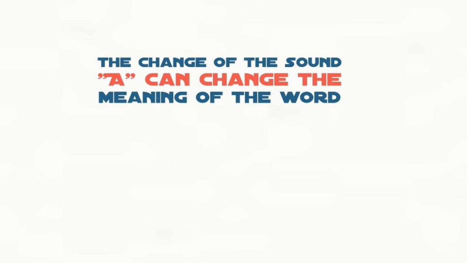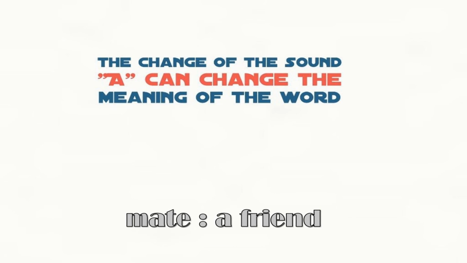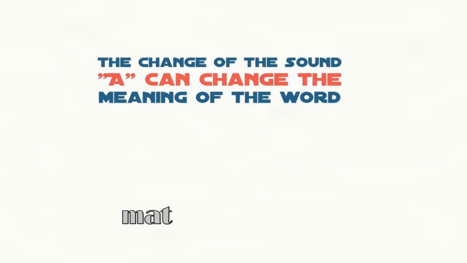Remember that the change of the sound A can change the meaning of the word. Let's see some examples. Can you read this word for me? Is it mate or mat? That's correct, it's mate. Mate means a friend. Mat is a piece of material that you put on the floor in order to protect it. So the meaning is completely different.